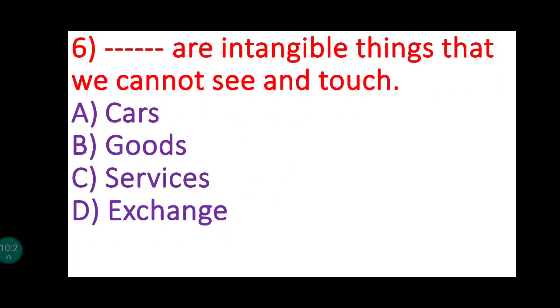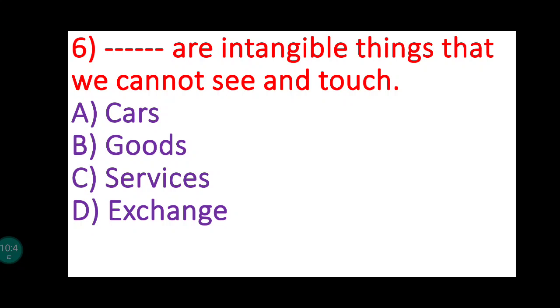Sixth one, dash are intangible things that we cannot see and touch. Here the first two options are of course not the answers, like cars and goods, that are tangible things we can see and touch. Now C will be the correct option, services.